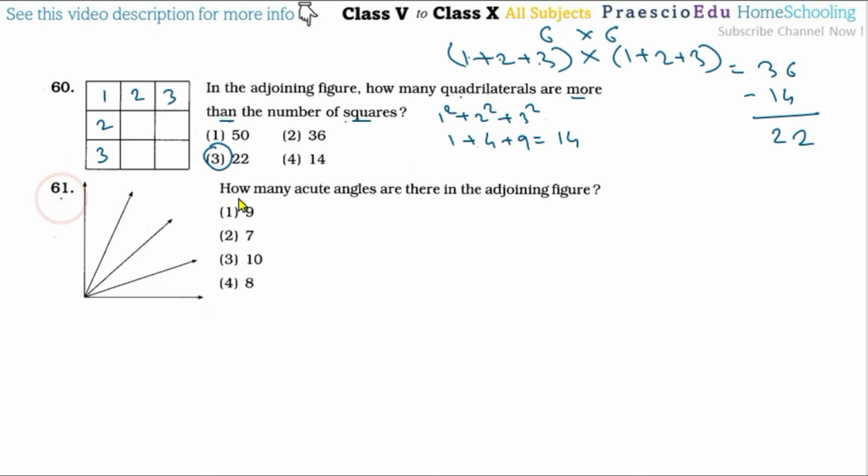Then question number 61, how many acute angles are there in the adjoining figure? Acute angles are below 90 degrees, but here one 90 degree angle, a right angle, is already there. So one angle we have to deduct, minus 1. Then 1 plus 2 plus 3 plus 4, that is 10, and then minus 1 means 9 are there. 9 means option number 1 is the correct one.